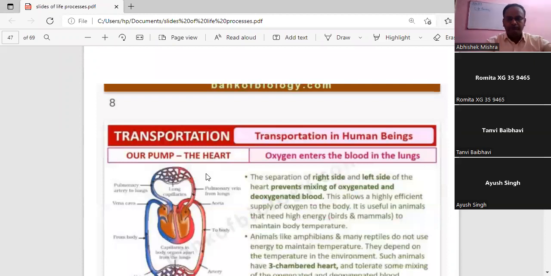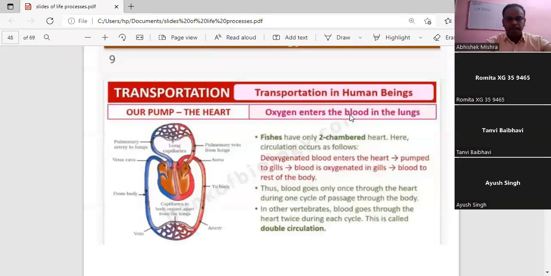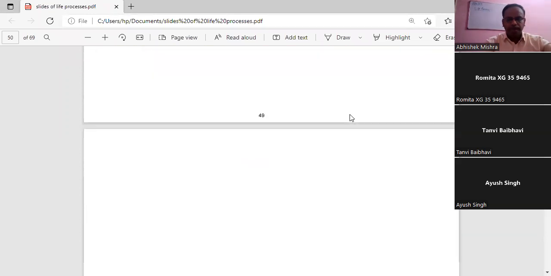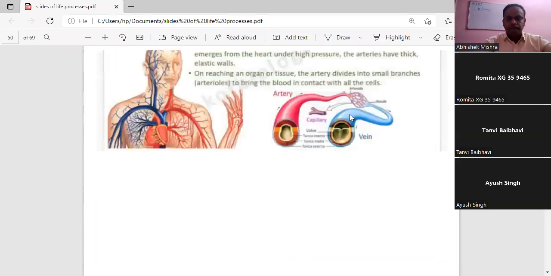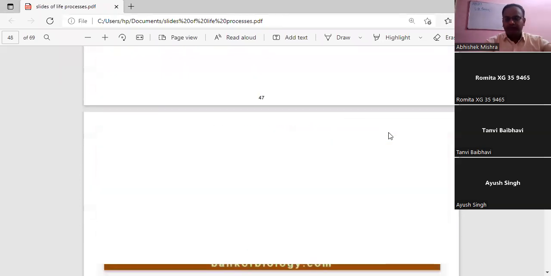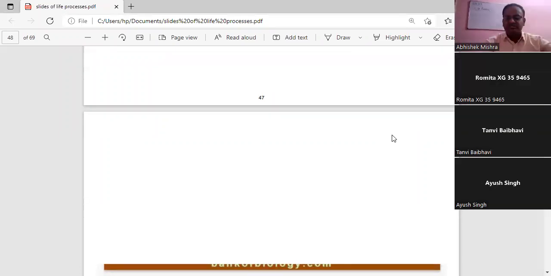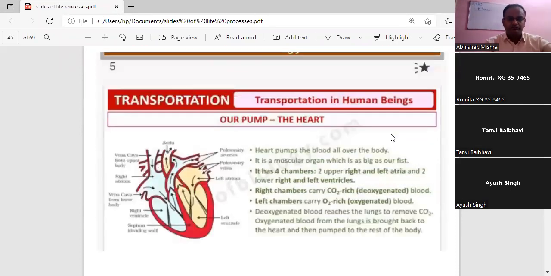Okay. Okay, Ayush, you can unmute yourself. Ayush, just discuss the mechanism, what we have discussed, following the diagram also.